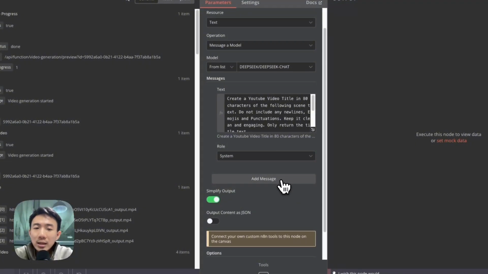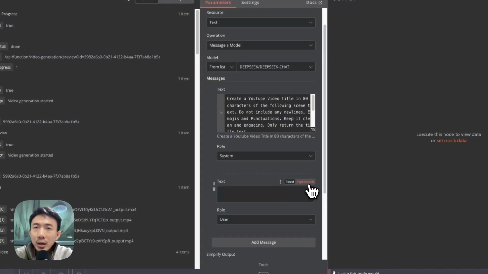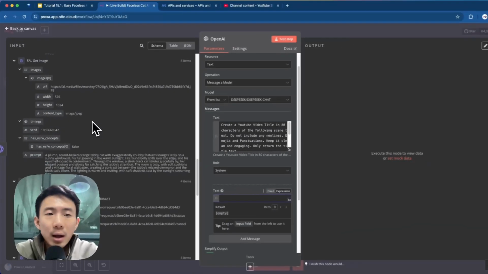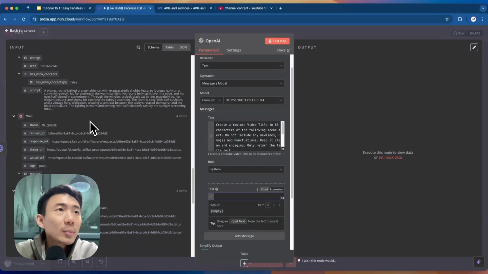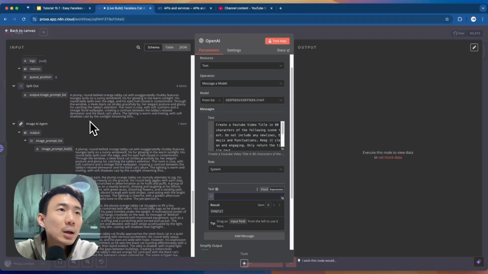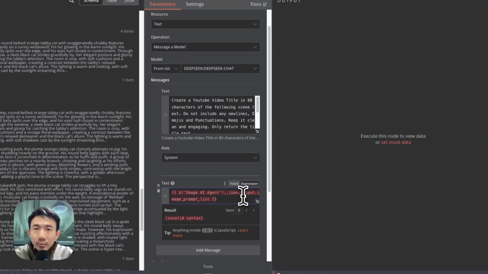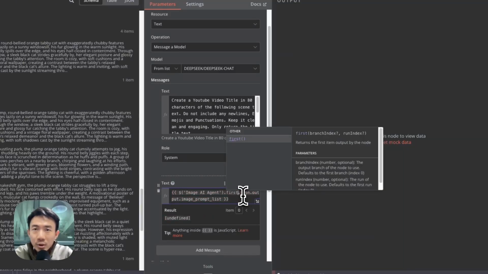And we are going to add the user prompt here, expression. So we can go to the image AI agent and drag and drop this image prompt list. And then we can remove the item, and then choose first.